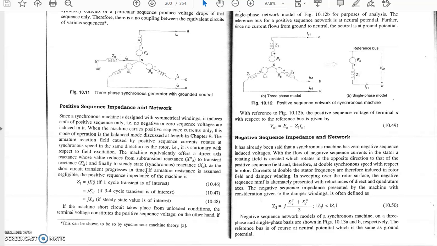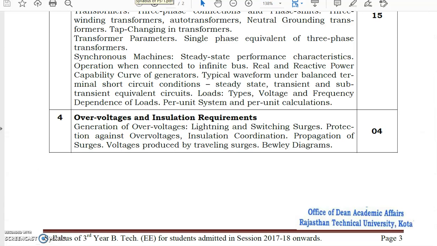Then how the machine will react and what impedance the machine will offer should be part of the balanced fault, and I will provide a separate lecture on that. In your syllabus this part is given in the case of the synchronous machine, as a typical waveform under balanced terminal short circuit condition: steady state, transient, sub-transient, equivalent circuit.